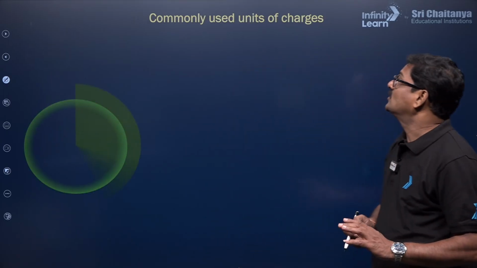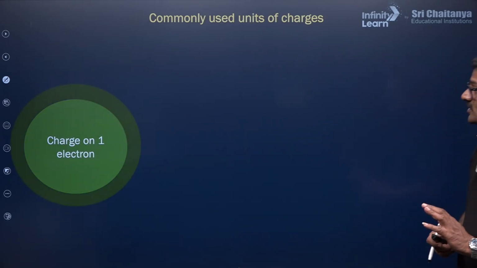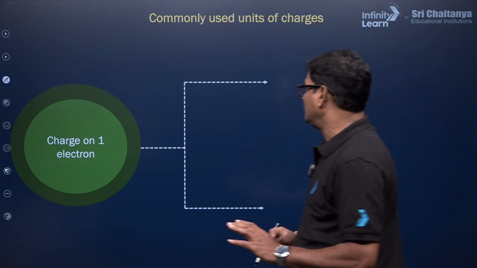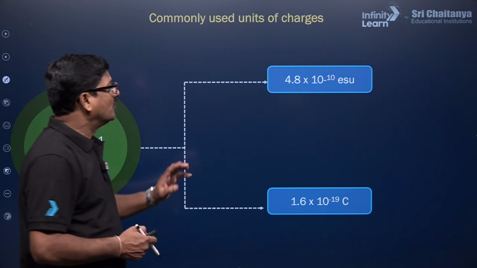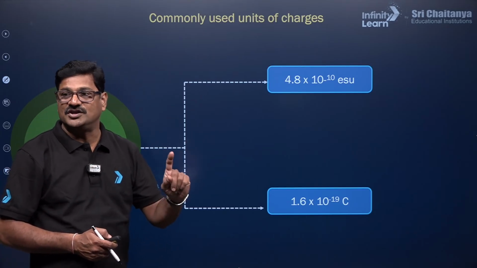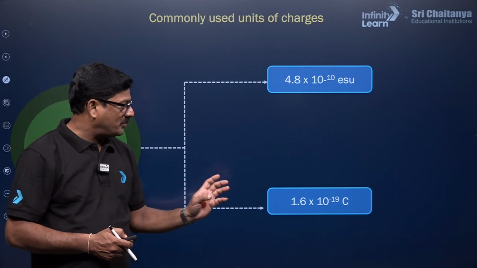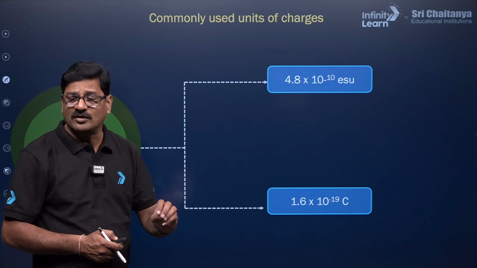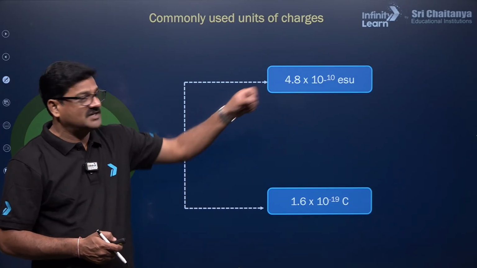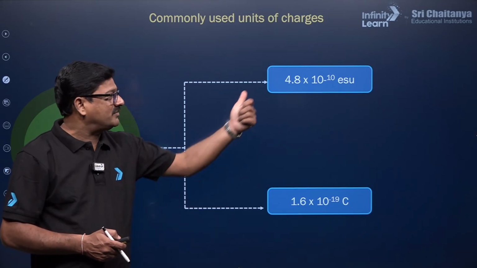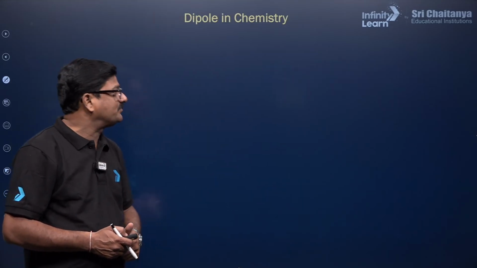Then you can see the commonly used units for charges. Charge on the electron can be 4.8 × 10^-10 electrostatic unit (ESU), the CGS unit, or 1.6 × 10^-19 coulombs, the SI unit. We use both. For dipole moment we can use ESU also.